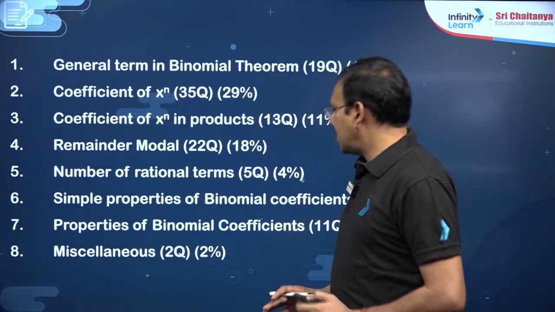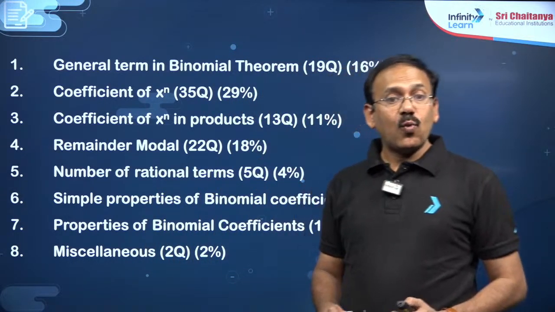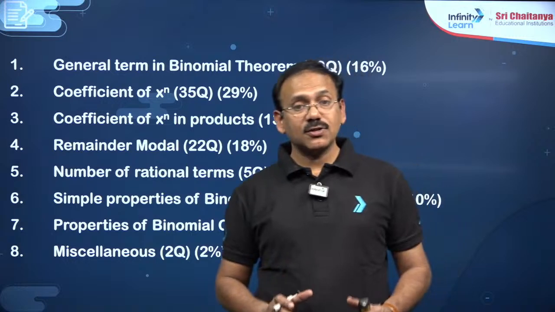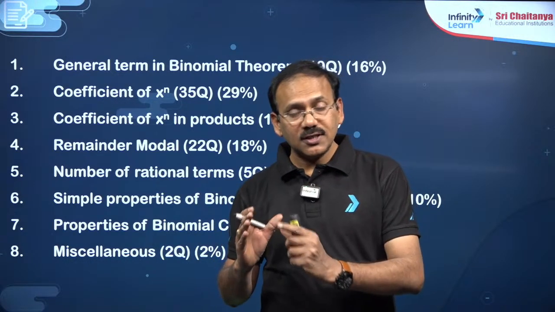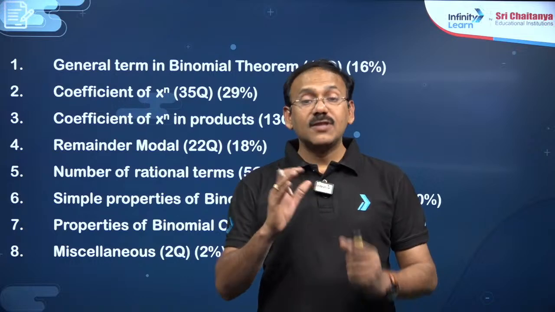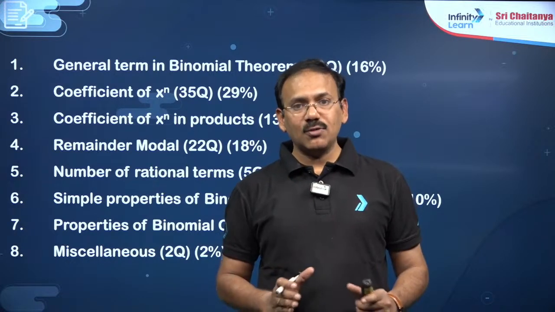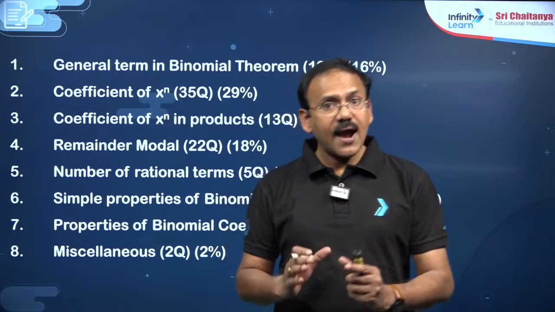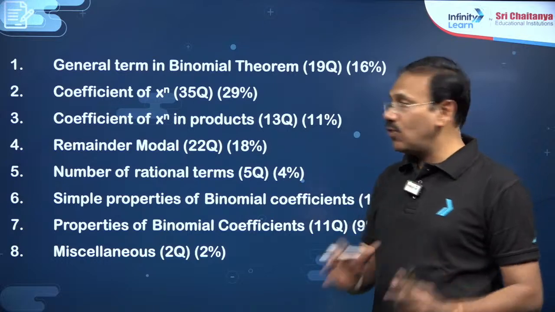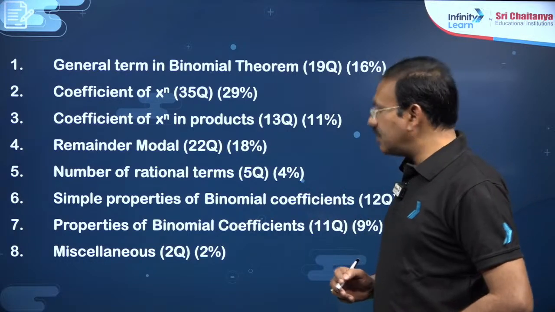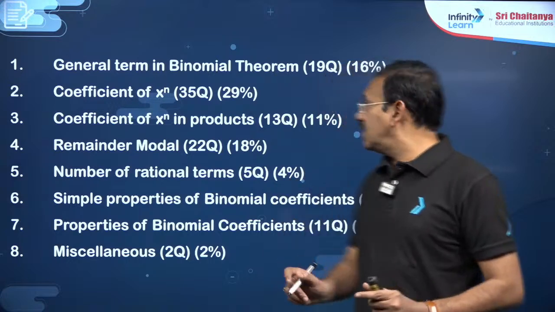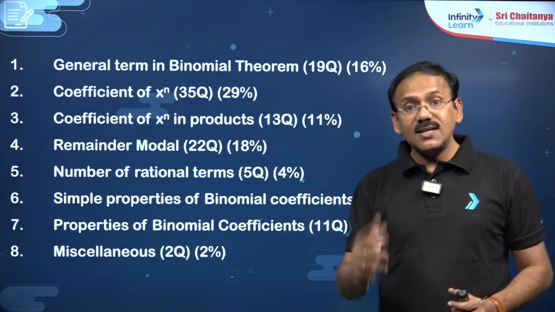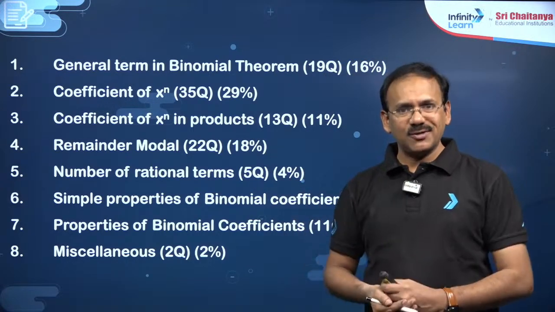So, I have taken altogether around 120 questions, previous year questions. That means all JEE Main questions starting from 2010 to 2024, there are 120 questions almost. So, I have classified them into various models. You see, general term in binomial theorem, just if you know the general term in binomial theorem, you can answer 19 of those 120 questions.